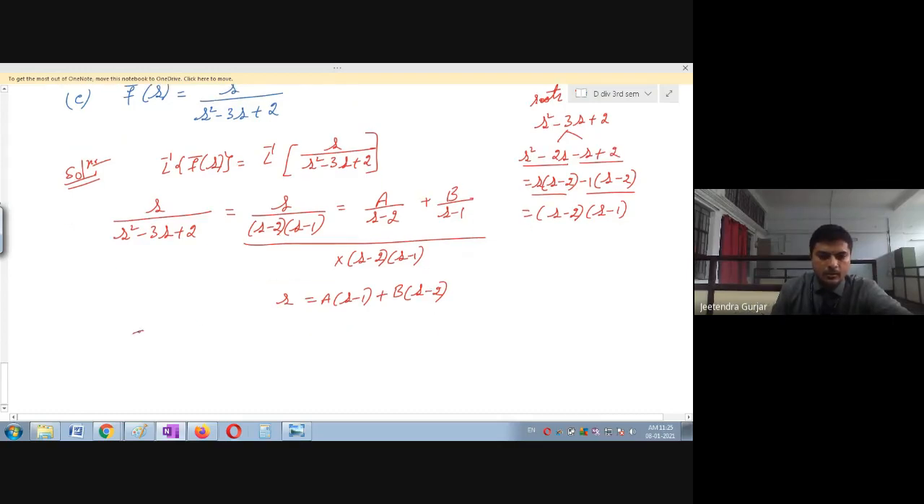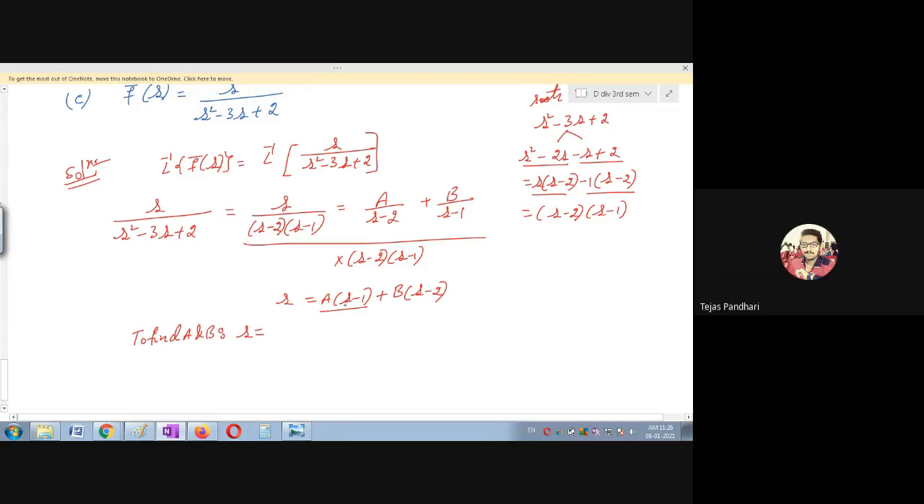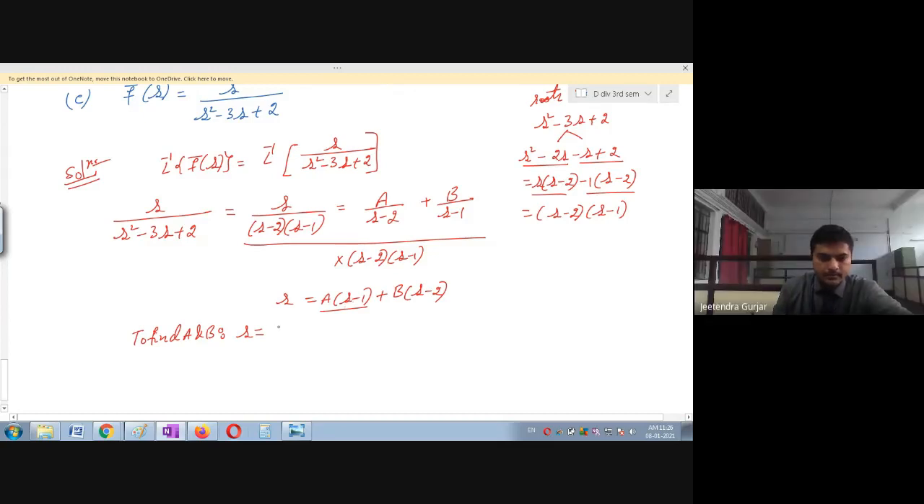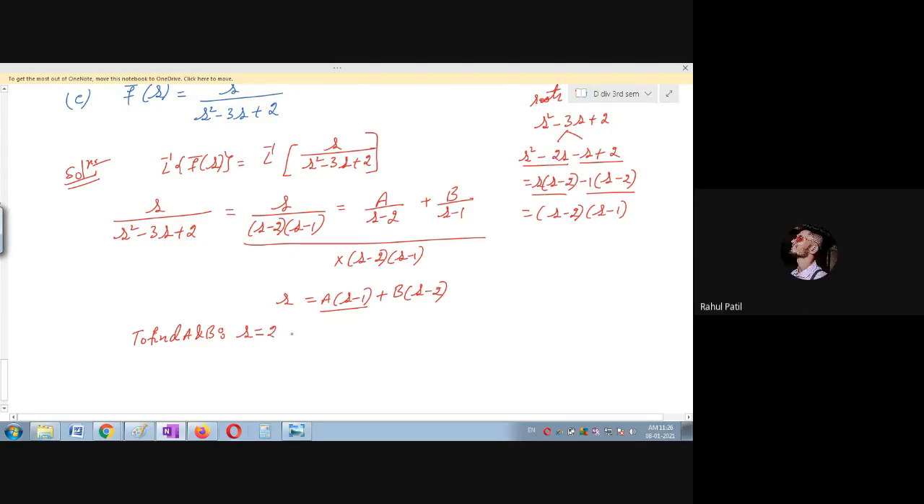Okay, now I want to find a and b, such a way that I have to substitute values one by one. In the beginning I want to make this 0, right? I don't want a value, I want only b value. So I will substitute the s value such a way that this must be 0. So what value do I have to substitute? Plus 2. Okay, so 2 value.